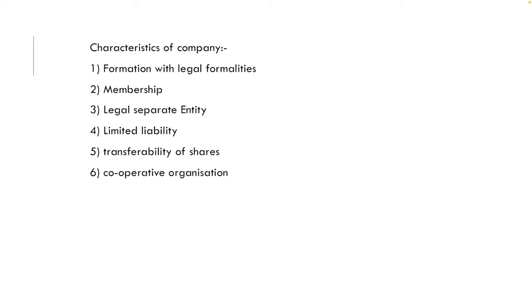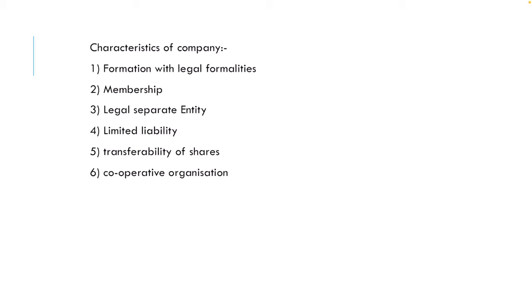Next is limited liability. The company being a separate person, its members are not as such liable for its debts. Hence, in the case of a company limited by shares, the liability of members is limited to the nominal value of shares held by them. Thus, if the shares are fully paid up, their liability will be nil.